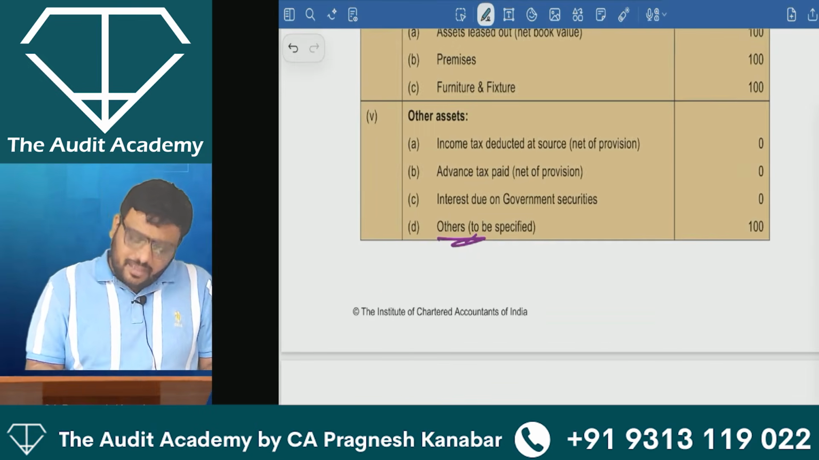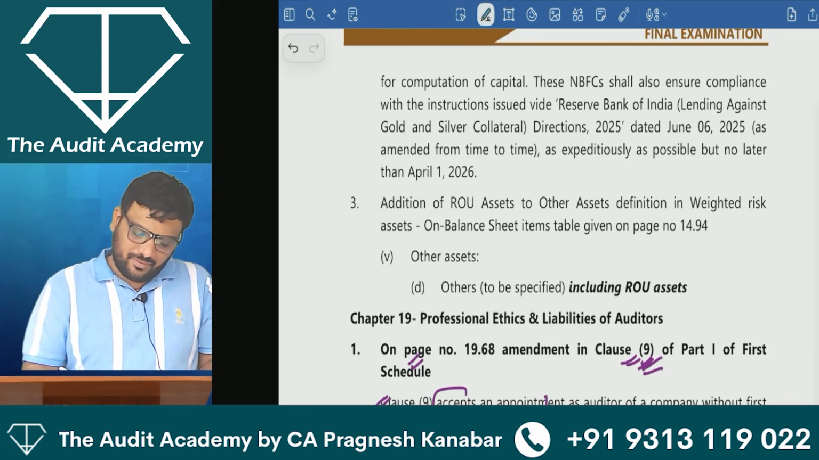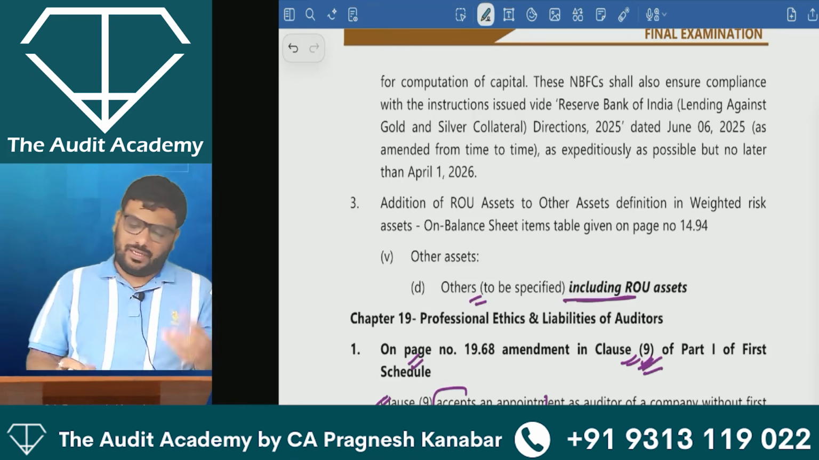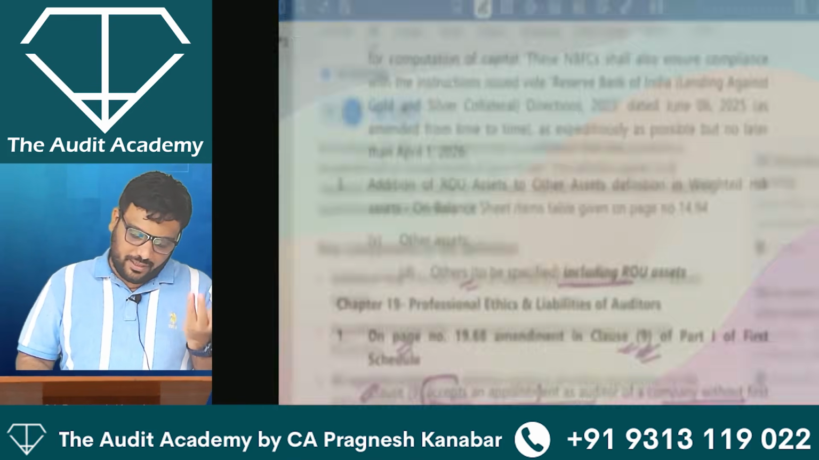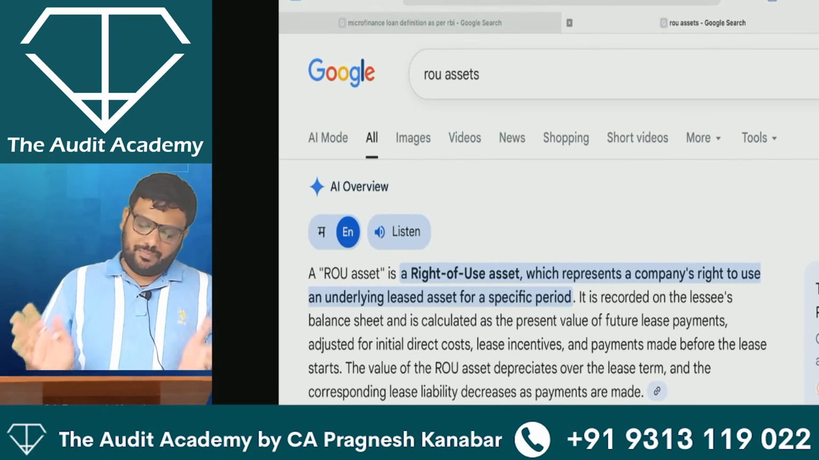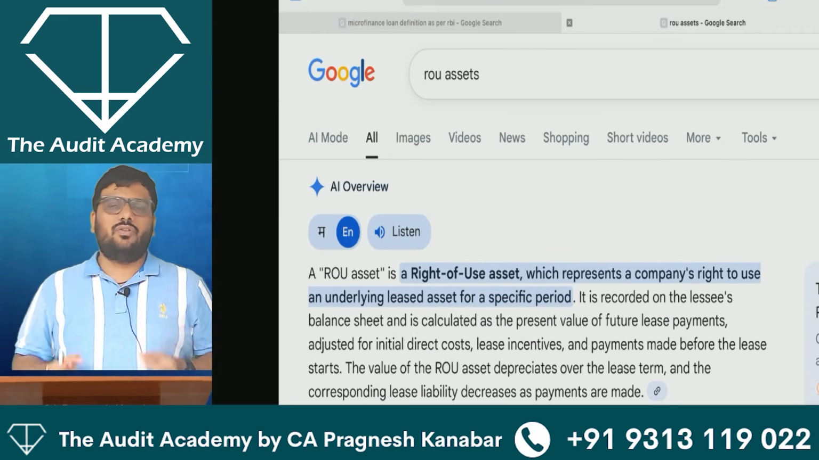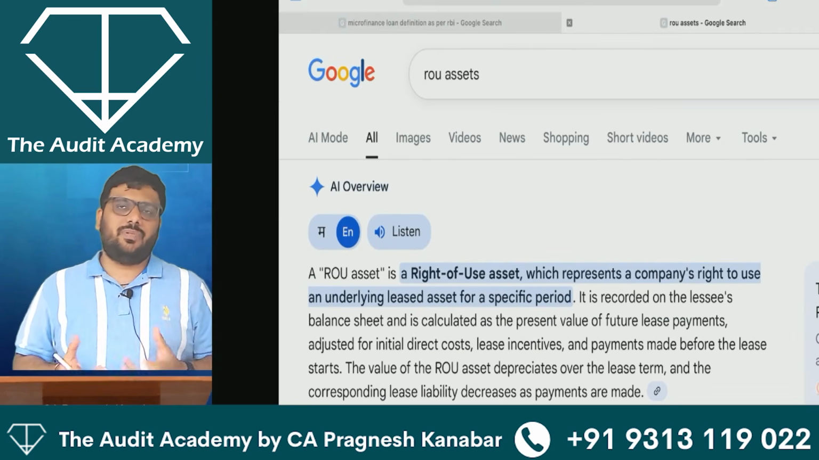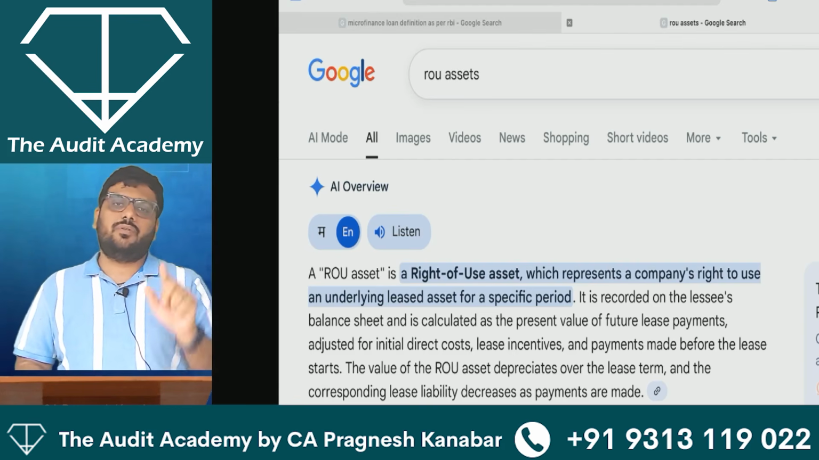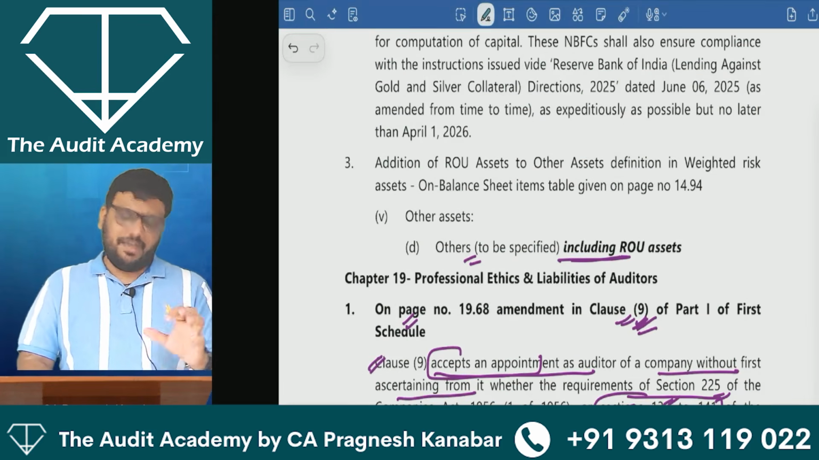Under that others, they have now specified one asset. Very simple. Including ROU, right of use assets. You know what right of use assets are. You have attended Ind AS more than what I know. So, the best example of a right of use asset is the underlying leased asset. When you have a right to use for a specified period, such assets are also allowed to be recognized, but the risk weightage will be 100%. So, that is what the amendment impact is.